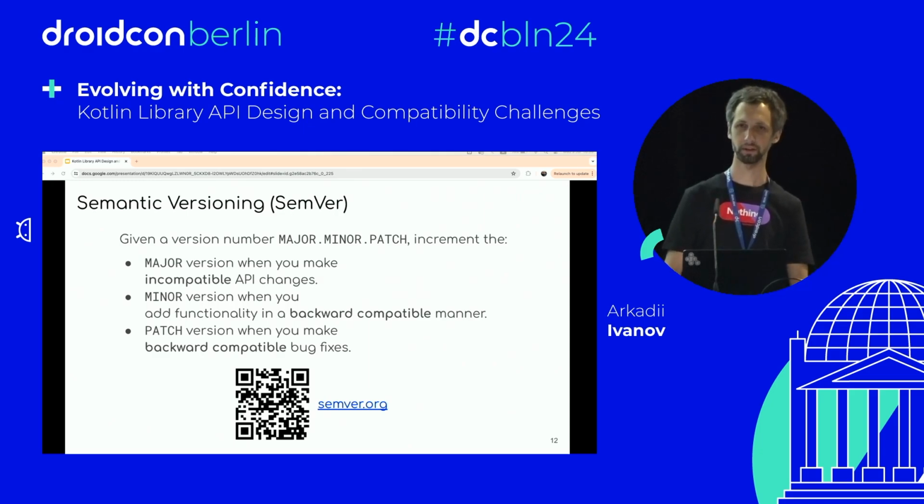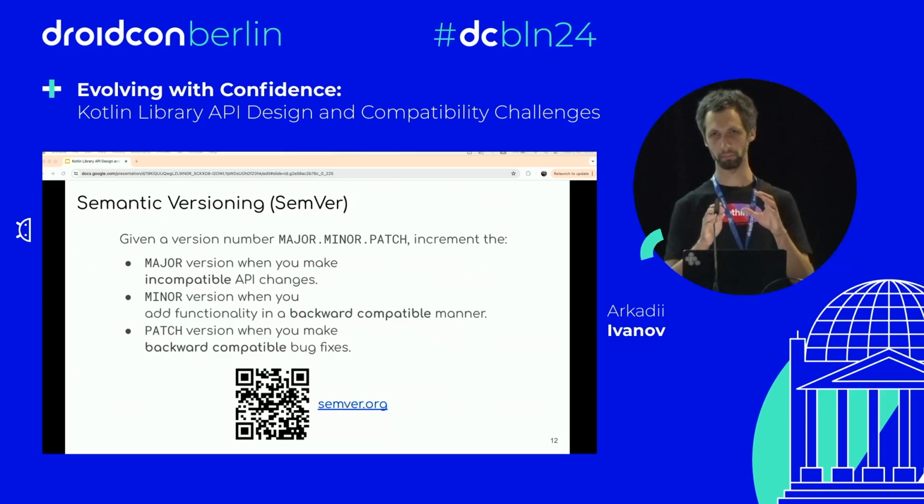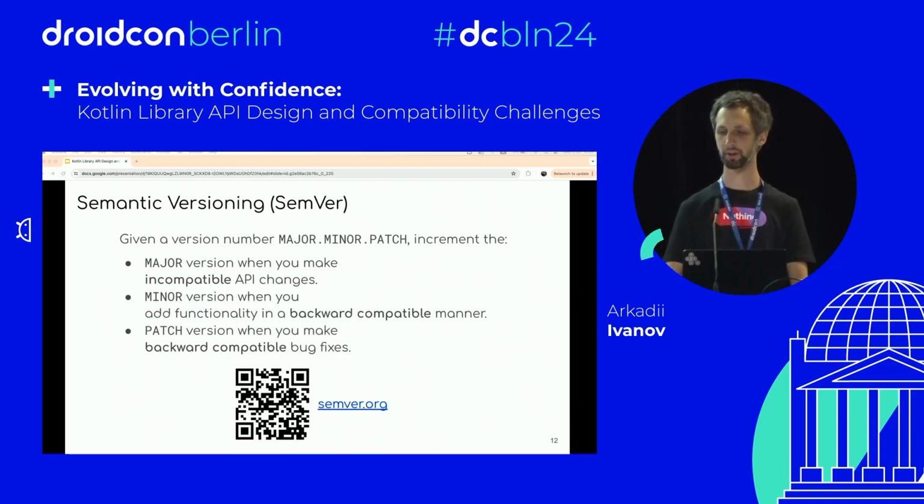There's also a very nice and useful spec. It's called semantic versioning, or SemVer. It's used by many libraries, including, let's say, Jetpack libraries. It's quite a big spec and very useful, so I will provide all the links in the end. But its main point is that there are three parts of the version number, which are major, minor, and patch. When we increment the major version, we are making incompatible API changes. When we increment the minor version, we make only compatible changes, and we add new functionality. And we increment the patch version when we don't change the API and are just fixing some bugs in a backward compatible way, of course.